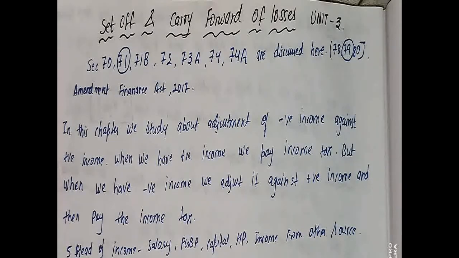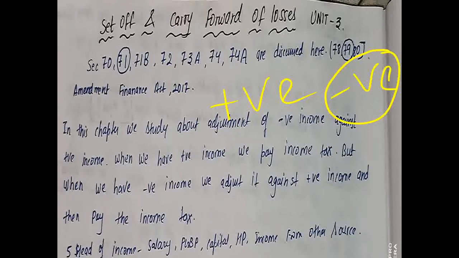So basically, I'll give you a short introduction about this chapter, set off and carry forward of losses. From the heading, you can easily guess that this is all about the loss which a business faces and how it sets off, that means how we make the adjustment. We all know that there are two types of income, positive income as well as negative income. In this chapter we are going to talk about how we set off this negative income against the positive income. Okay, so let's start discussing.